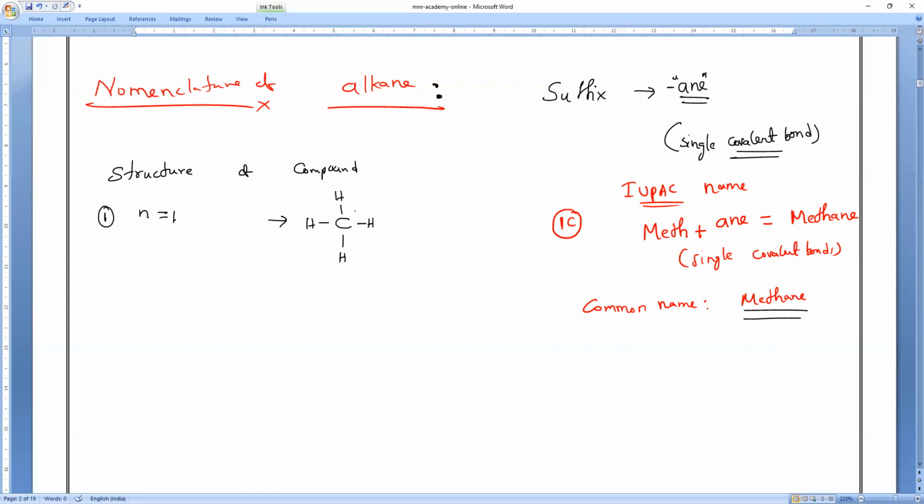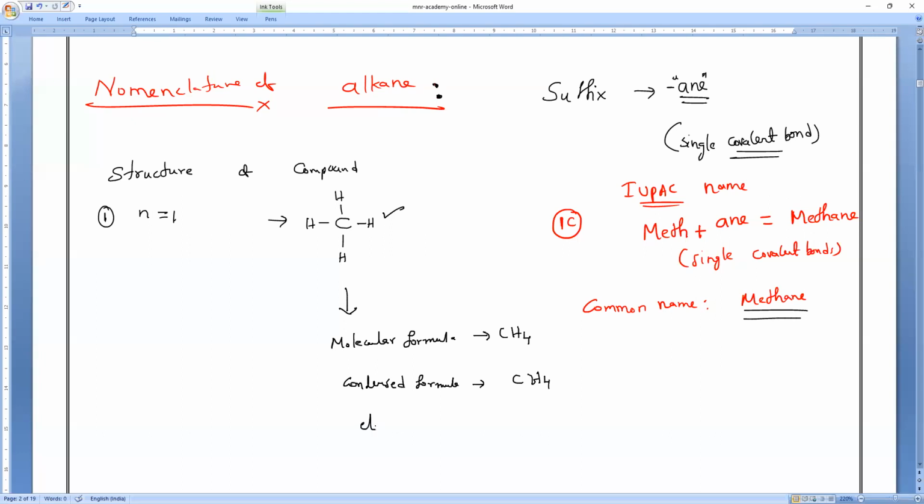Now, can you tell me the condensed structural formula of this one? Of course, this is the structural formula. I want three forms. What is the molecular formula? CH4. The molecular formula is CH4, and this is called the structural formula. And the condensed formula is also CH4.